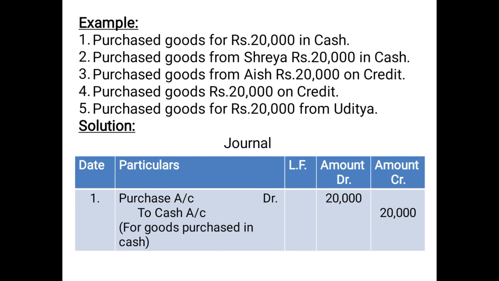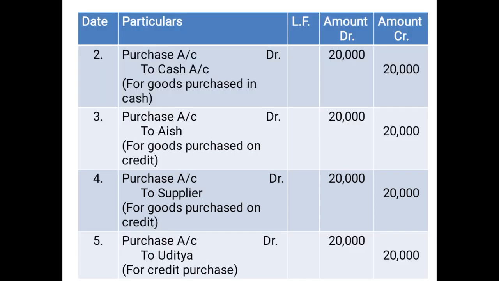Now as you can see here, simply it is informed to you that you have purchased goods from Uditya. It is not told to you whether these goods are purchased in cash or credit. So in the absence of such information, you will assume it to be on credit, and you will debit the purchase account because you are purchasing the goods, and you will credit Uditya's name or account without the word account because it's a name of a human being. And what the entry will be framed, purchase account debited 20,000 in the debit column, to Uditya 20,000 in the credit column. As you can see, these are the entries.